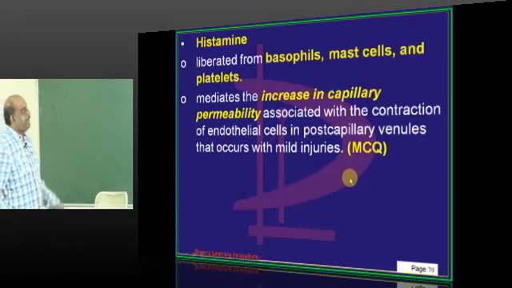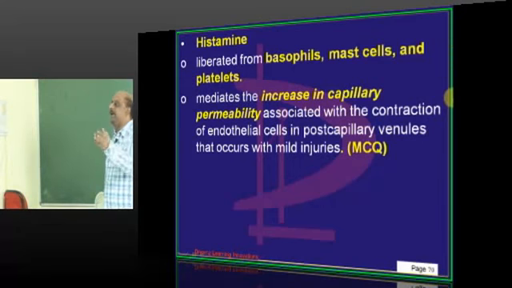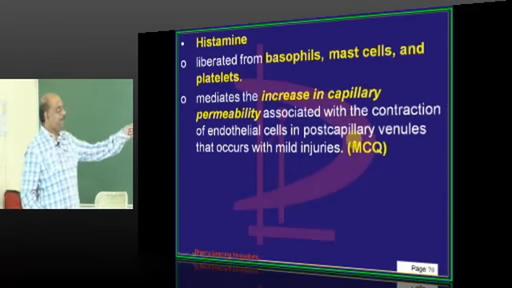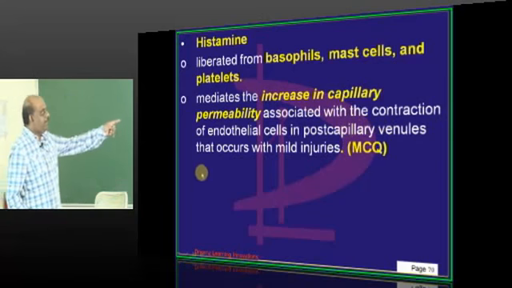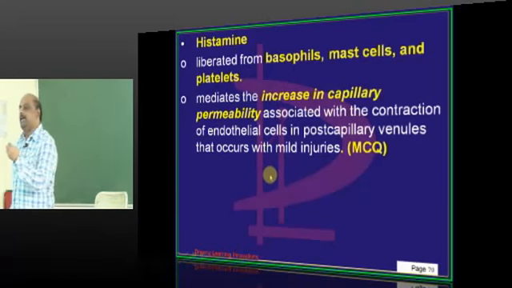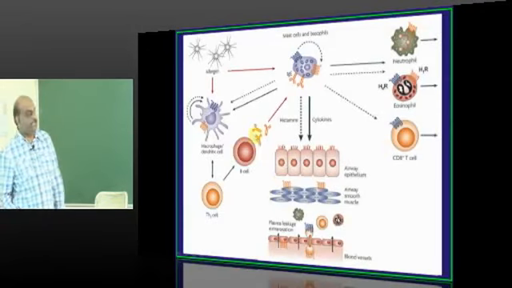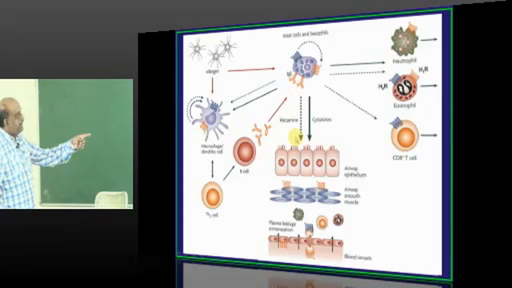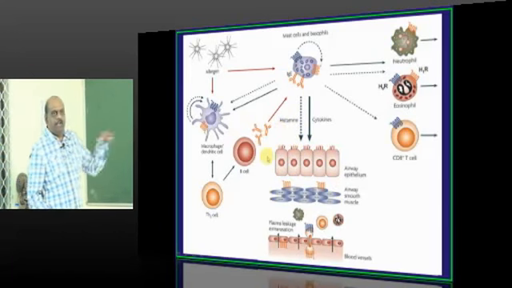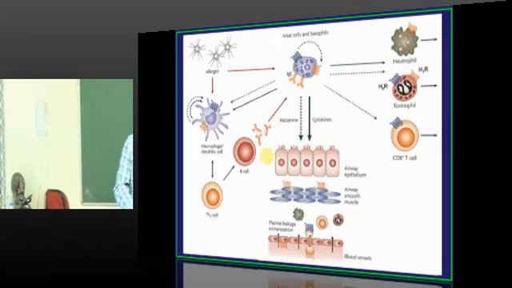One of the favorite MCQs in the exam is, what happens to the capillary permeability under the influence of histamine? Histamine increases the capillary permeability, because it leads to contraction of the endothelial cells, which will enable the capillary permeability to increase and edema to form in acute inflammation. So doctor, histamines, you can see, wherever they go, their property is to cause contraction of the smooth muscle.